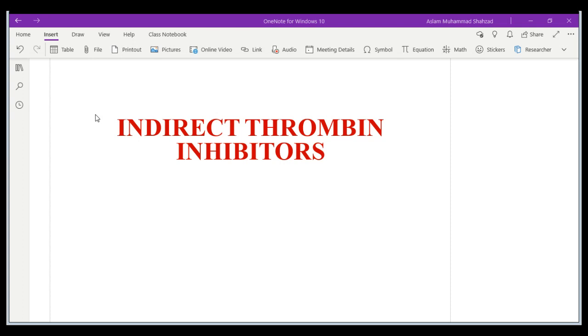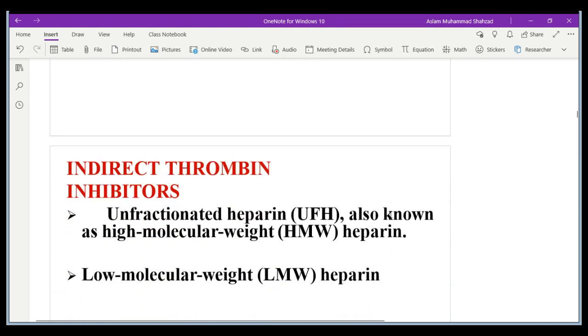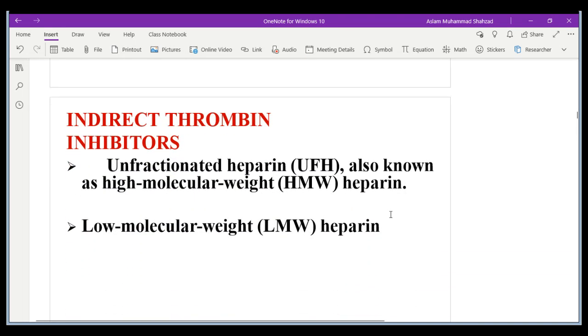Today we are going to discuss indirect thrombin inhibitors, and among the indirect thrombin inhibitors we have heparin as the example. We classify heparin according to the molecular weight because they are a long chain of glucuronic sulfates that are joined together to form long molecular weight structures. So we classify them into three categories.